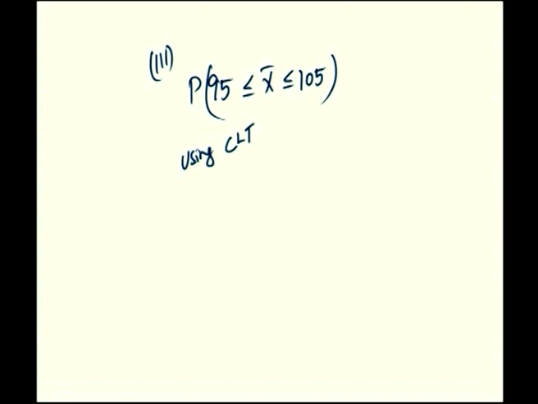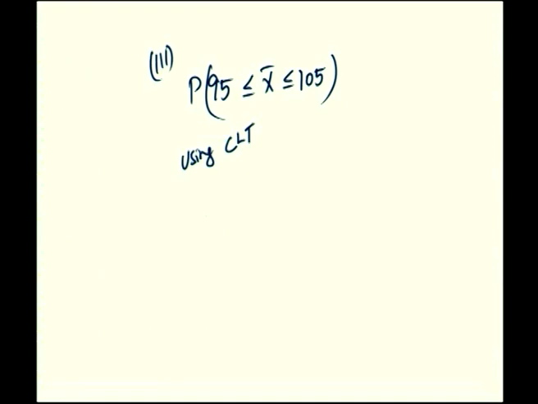Normally distributed in the sense it has to be converted to a standard normal variable using z is equal to the variable minus corresponding mean divided by standard deviation. That is the central limit theorem, which says if x is normally distributed, then x bar is also normally distributed with mean mu x bar and standard deviation sigma x bar.